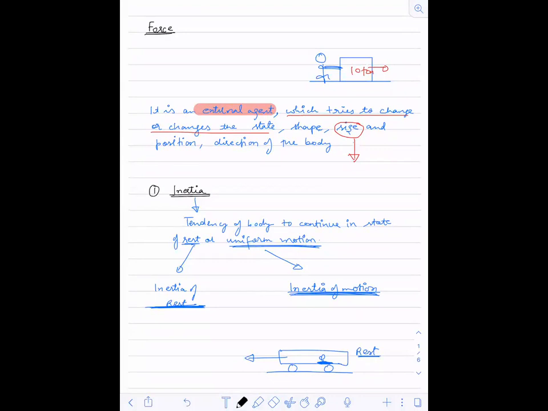Momentum you did not understand. F is force in the second law.